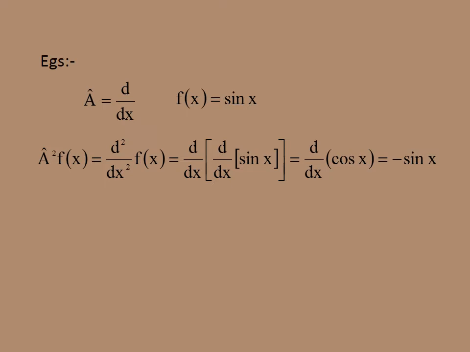A will be equal to d by dx, f of x equal to sin x. First you operate d by dx on sin x, that will give cos x. Then you once again operate d by dx on cos x, that will be equal to minus sin x. Therefore, A square of f of x will be equal to minus sin x. That is the meaning of the operation of A square.